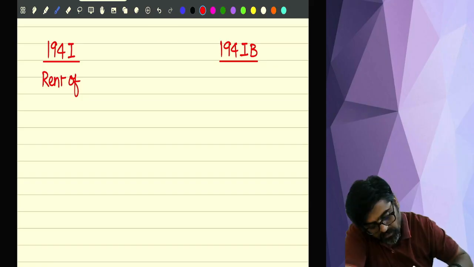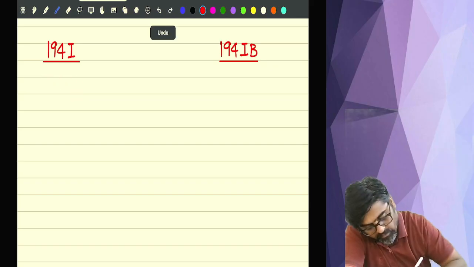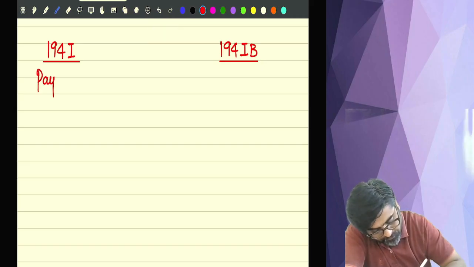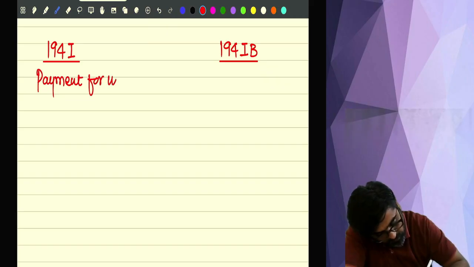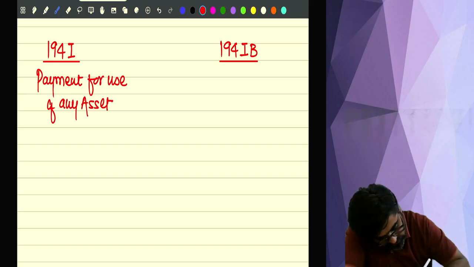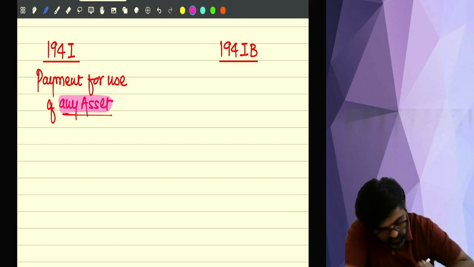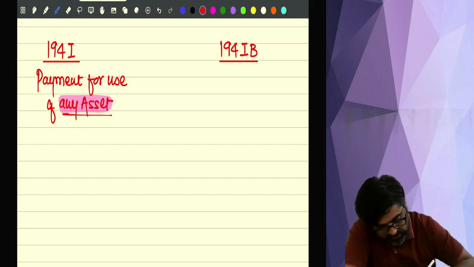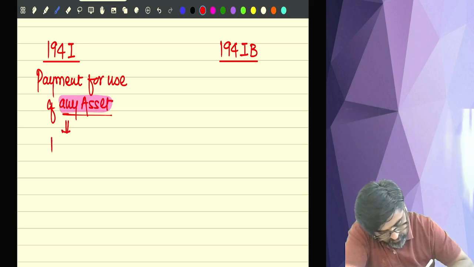Rent meaning: payment for use of any asset. Any asset. Which is nothing but rent.